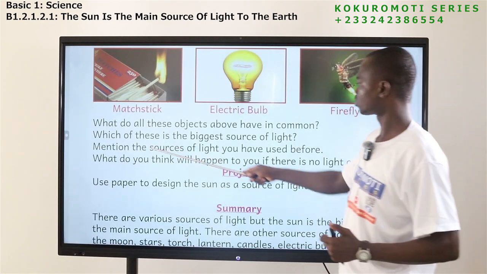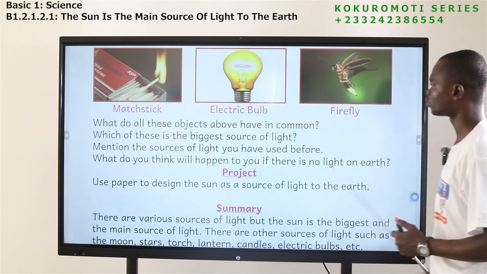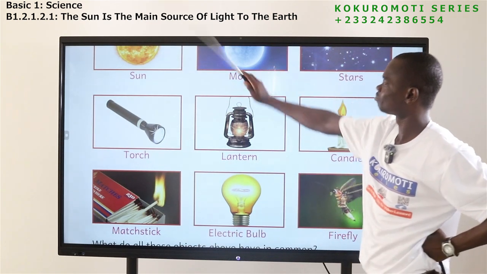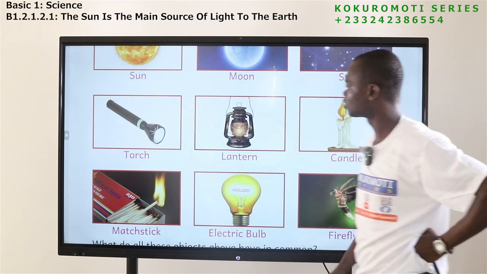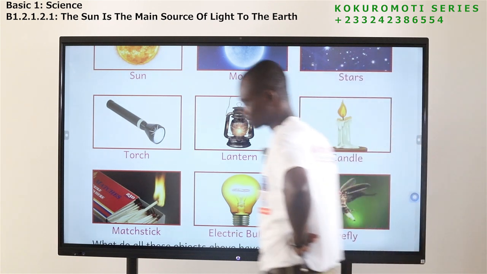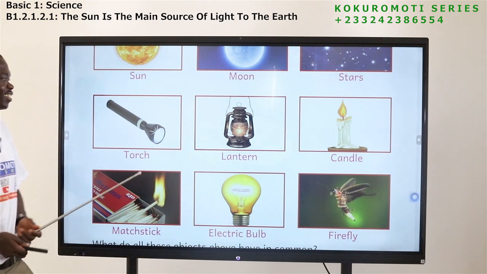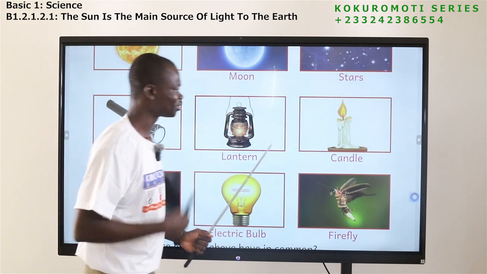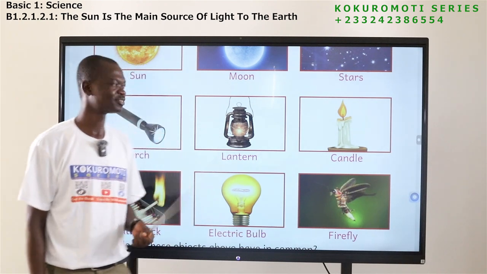Okay. The next one, mention the sources of light you have used before. So these ones, tell me which of them have you used before. Me, I've used the sun before. I've used the moon before. The stars too, I've used the stars before. I've used torch before. I've used lantern before. Yes, I've used lantern before when we were young. We used to use this. We were using this to learn. Yes. Today you are fortunate. You have lights everywhere, so you are able to learn. During our time, this thing, to even get it, you have to struggle.